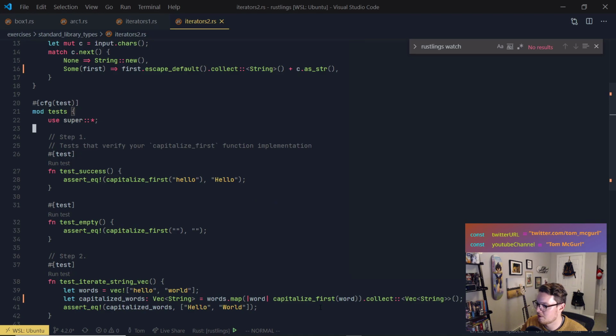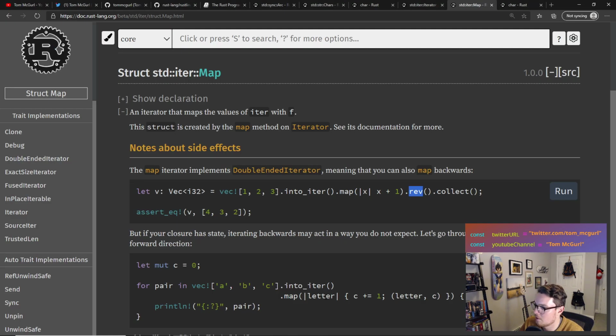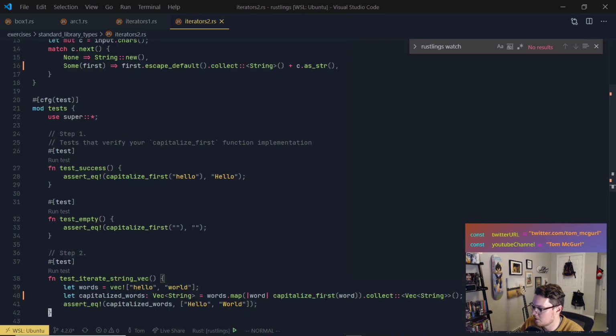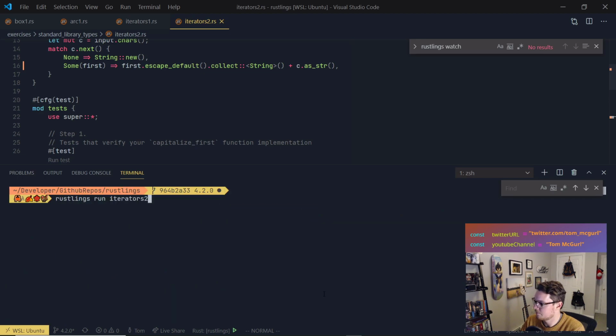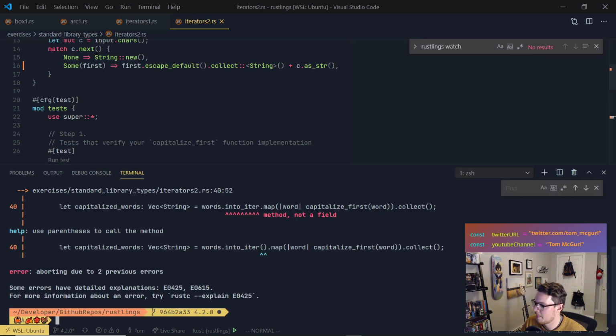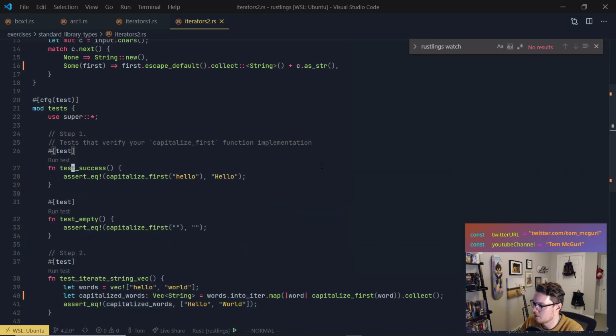So instead of using that, we need to do into iter. So let's try words dot into iter, which again will borrow. So it's going to borrow. Map word, capitalize first word, and then just call dot collect on it. Let's see if that does it. Method not a field. Oh, duh. I left off my parentheses, it's not a field, it's a function.